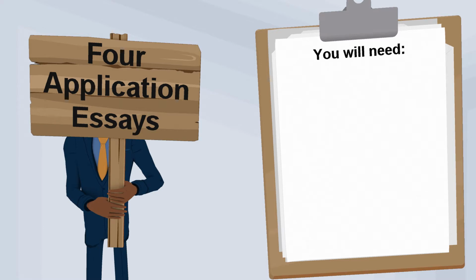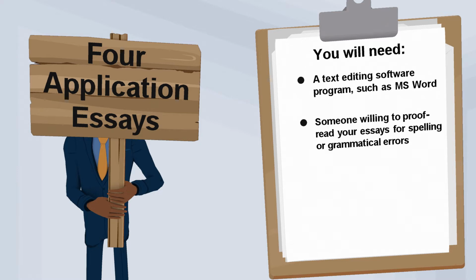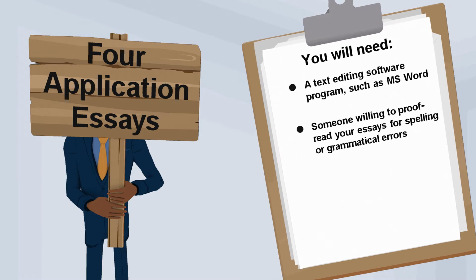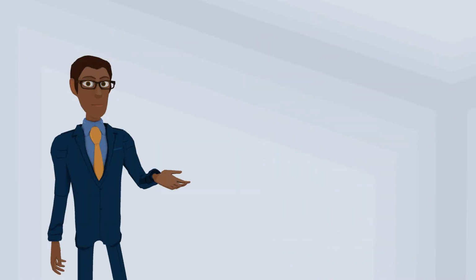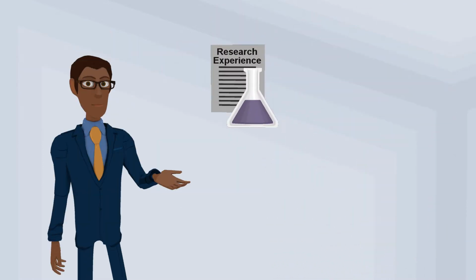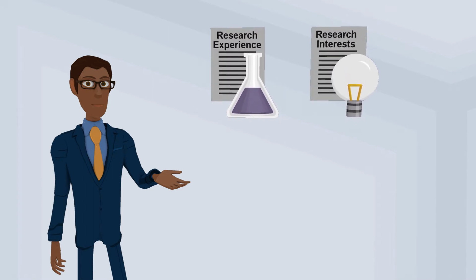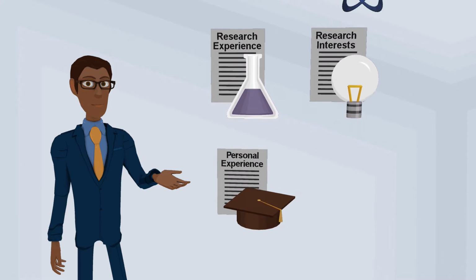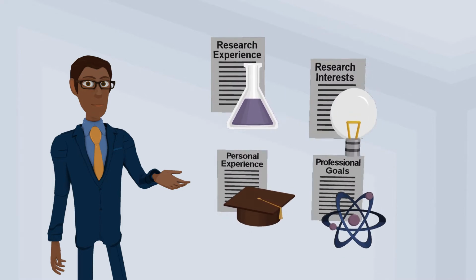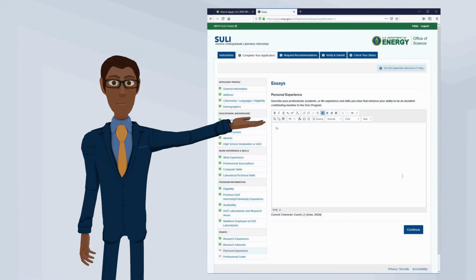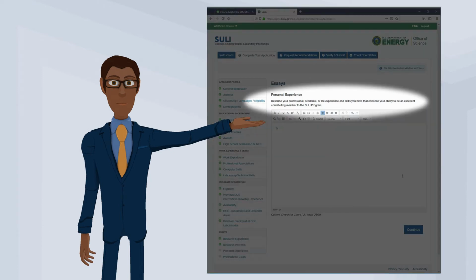You will need a text editing software program such as Microsoft Word, and someone willing to proofread your essays for spelling or grammatical errors. You will write one essay on each of the following: your research experience, your research interests, your personal experience, and your professional goals. Additional instructions per essay are available at the top of each page.